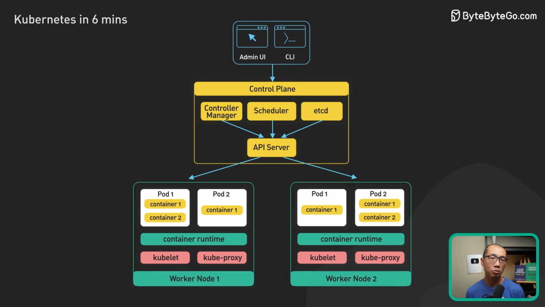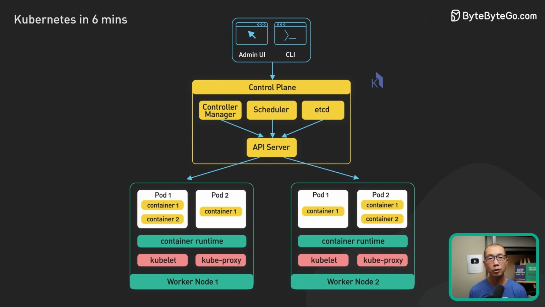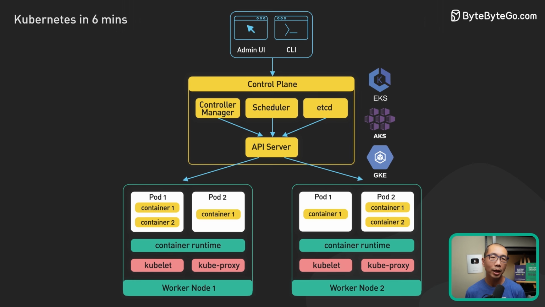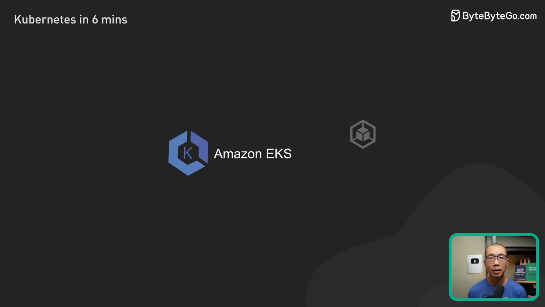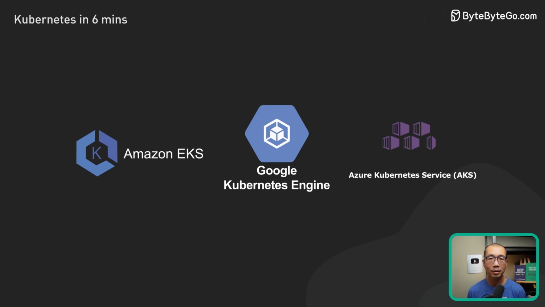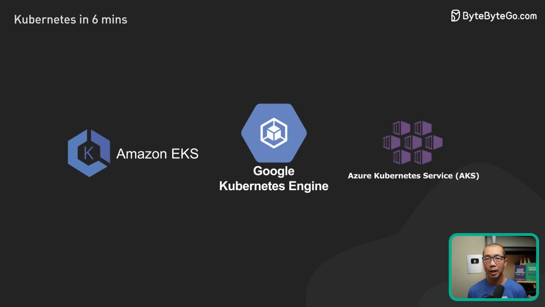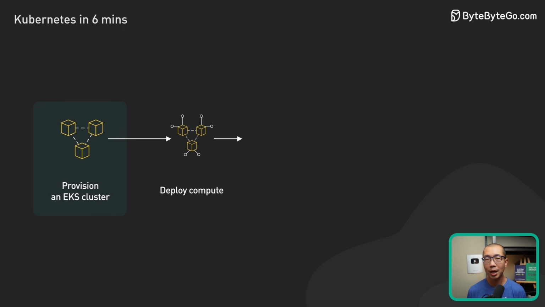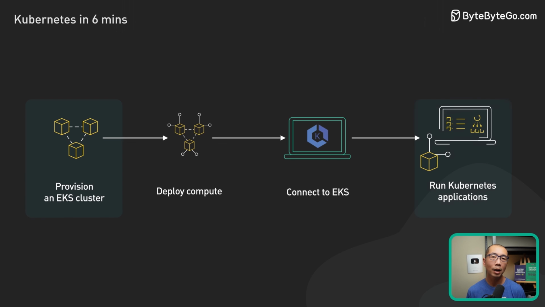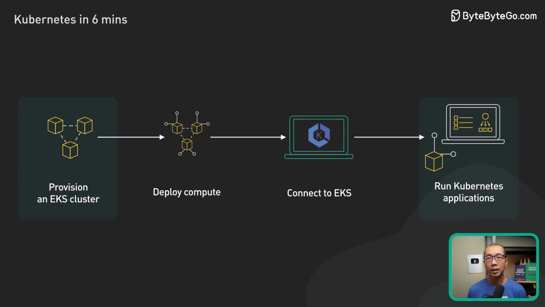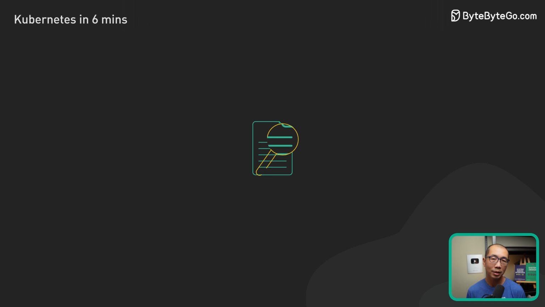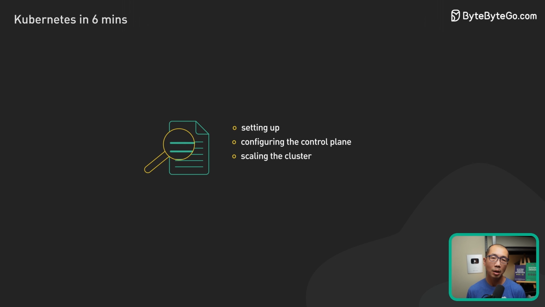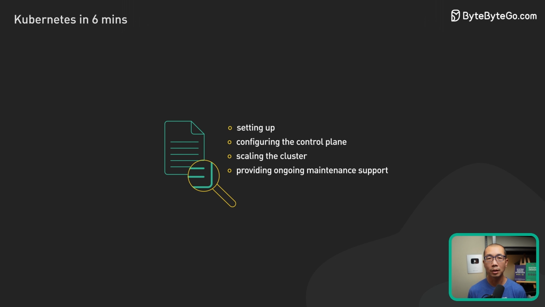One popular option that strikes a reasonable balance is to offload the management of the control plane to a managed Kubernetes service. Managed Kubernetes services are provided by cloud providers. Some popular ones are Amazon EKS, GKE on Google Cloud, and AKS on Azure. These services allow organizations to run Kubernetes applications without having to worry about the underlying infrastructure. They take care of tasks that require deep expertise, like setting up and configuring the control plane, scaling the cluster, and providing ongoing maintenance and support.